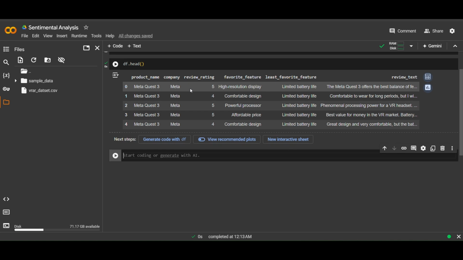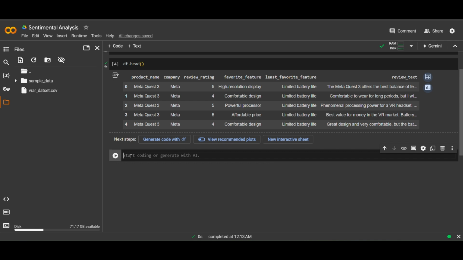So first we will do an overall analysis of whether people are happy with these headsets or not. I mean, we'll divide these into positive, negative, and neutral. Okay, we'll use the polarity basis.